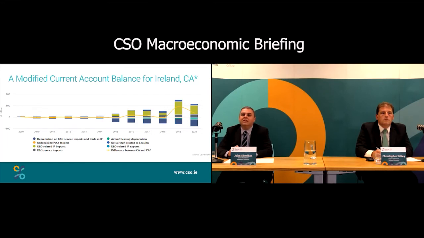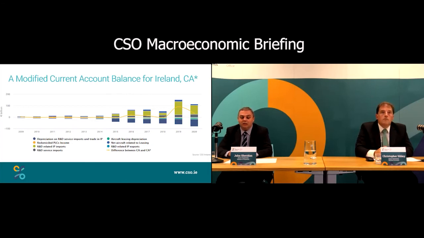So we can see here how the different components sum to give us the overall difference between the current account balance and current account star. We can see the green block there in 19 and 20, that by far the largest impact in 19 and 20 is the IP imports. In 2019, IP imports of 116 billion are driving the gap between the current account balance and current account star